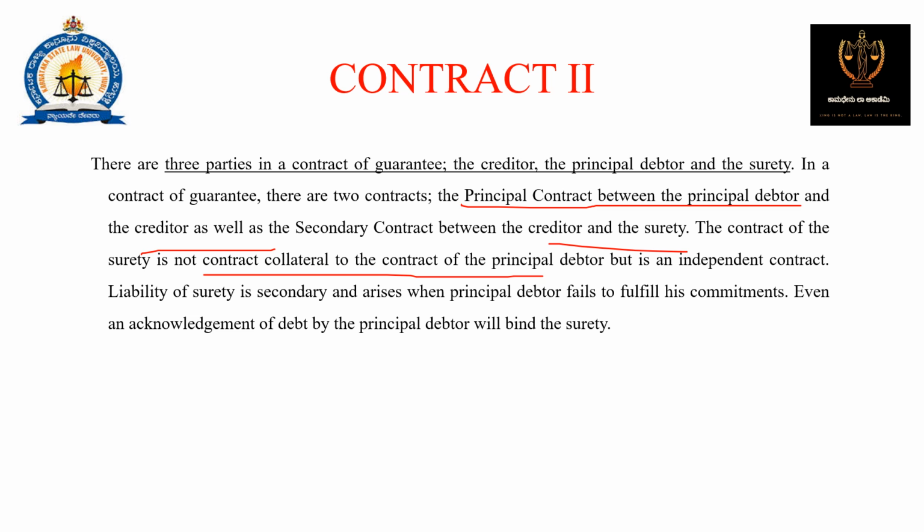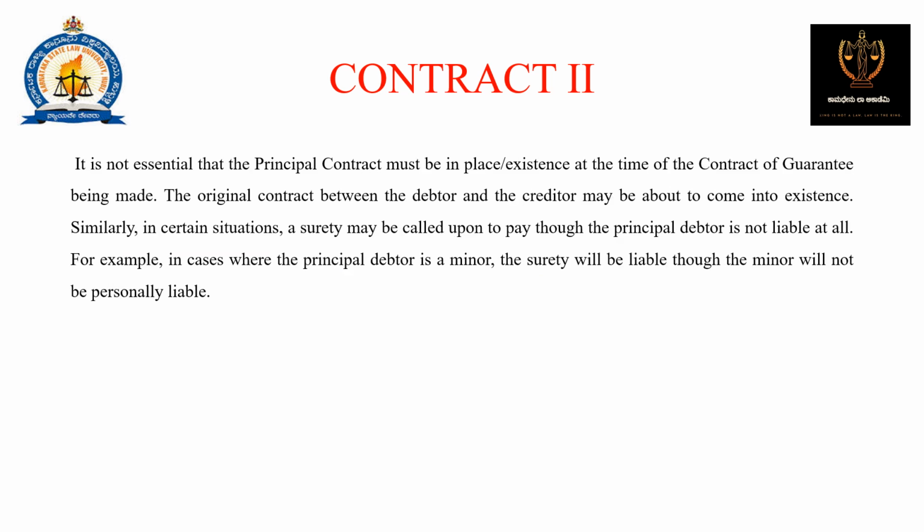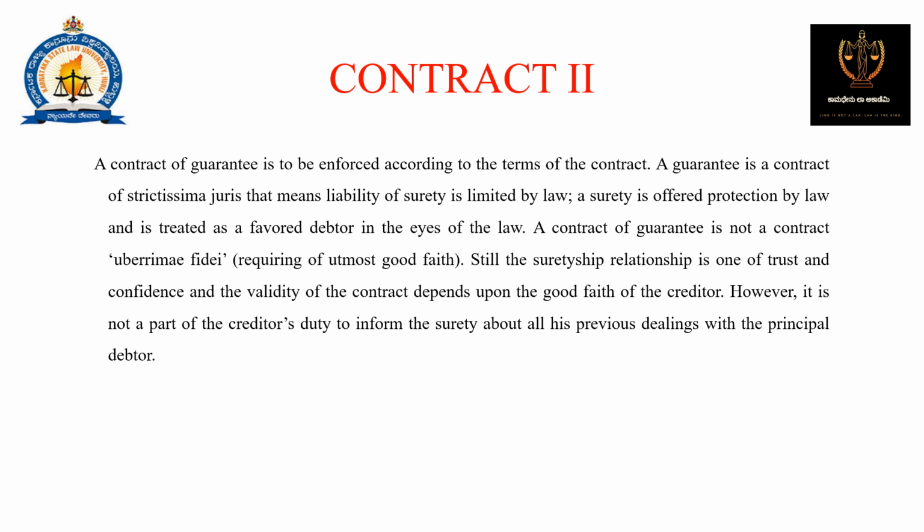Even an acknowledgement of the debt by the principal debtor will bind the surety. It is not essential that the principal contract must be in existence at the time of the contract of guarantee being made. The original contract between the debtor and the creditor may be about to come into existence. Similarly, in certain situations, a surety may be called upon to pay though the principal debtor is not liable at all. For example, in a case where the principal debtor is a minor, the surety will be liable though the minor will not be personally liable.